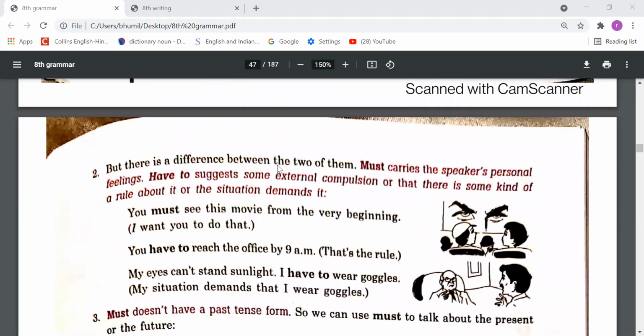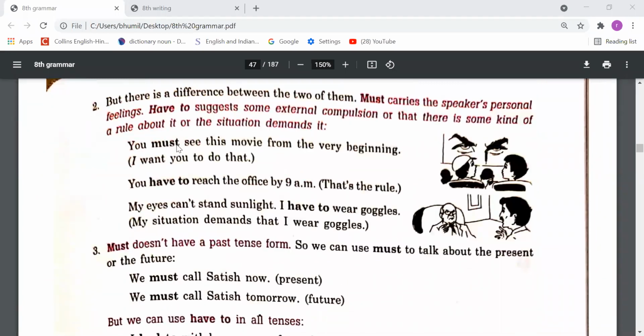But there is a difference between the two of them. Must carries the speaker's personal feelings. Have to suggests some external compulsion, or that there is some kind of a rule about it, or the situation demands it. Like, you must see this movie from the very beginning. I want you to do that. You have to reach the office by 9 a.m. That is the rule. My eyes can't stand sunlight. I have to wear goggles. My situation demands that I wear goggles.